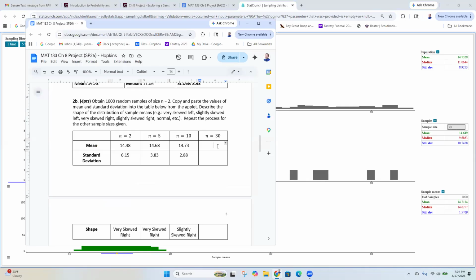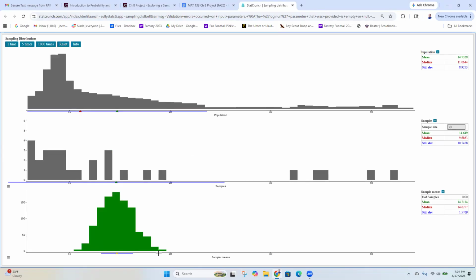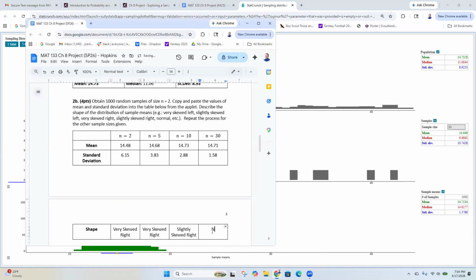And my mean is 14.71. My standard deviation is 1.58. But my shape, what do you think this shape is? Nathan says normal. Maybe it's slightly skewed right, maybe not. But remember, we said that it doesn't need to be perfectly symmetric for it to be normal, right? So I think that this is normal.